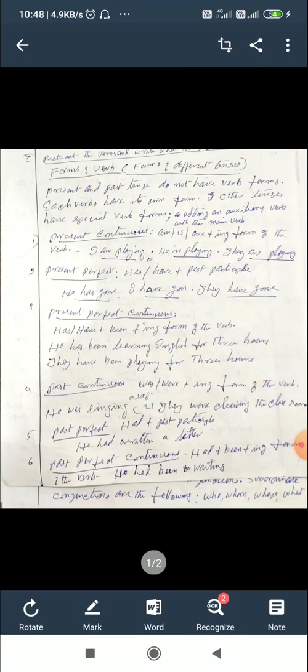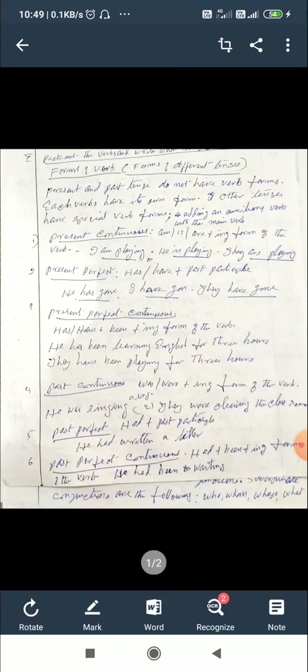Now past continuous. Simple past tense does not have any special verb forms. You understand? So past continuous has verb forms, that is was or were plus the ing form of the verb. If the subject is singular, we use was plus ing. If the subject is plural, we use were plus ing. He was singing a song. They were cleaning the classroom.